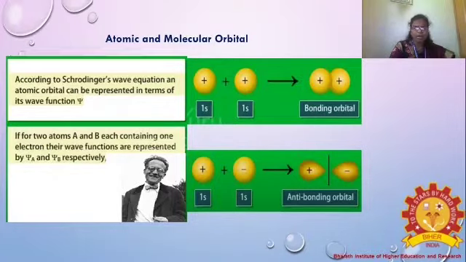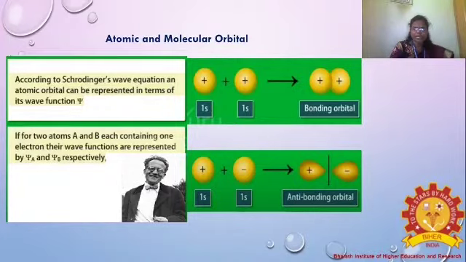He explained the atomic orbital in terms of the wave function, which is denoted as psi. After that, for two atoms, we have cleared the atomic orbital. Then the molecular orbital: how will it be denoted? We take two atoms, one atom is A and another atom is B. So the two atoms A and B each contain one electron.